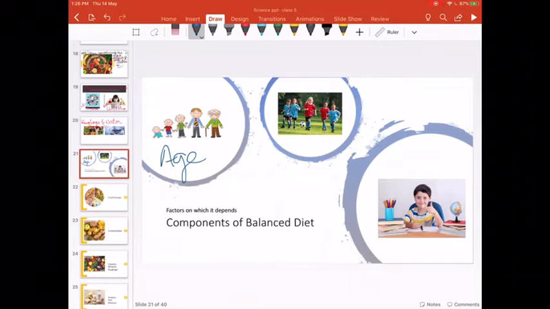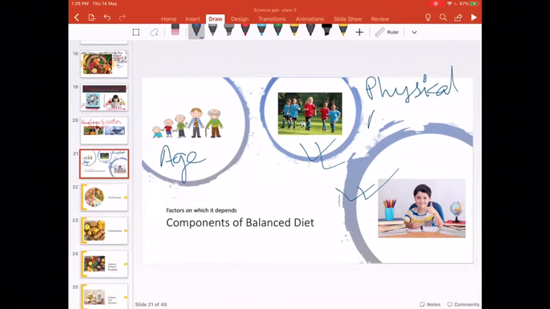And also the kind of physical activity you are involved in.